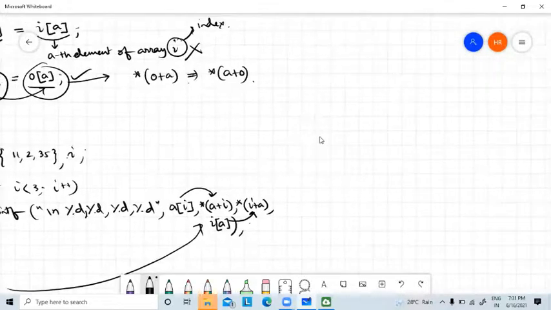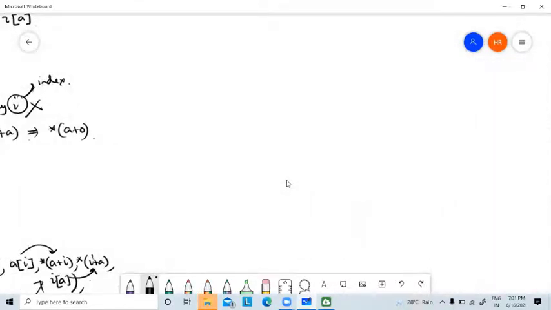Now, if it is a 1D array, this is okay. In a 1D array, A of I means star A plus I. Now try to understand if it is a 2D array. In case of a 2D array, it will be written like this: A of I J, correct? Now how to convert it? How will it be converted to pointer?